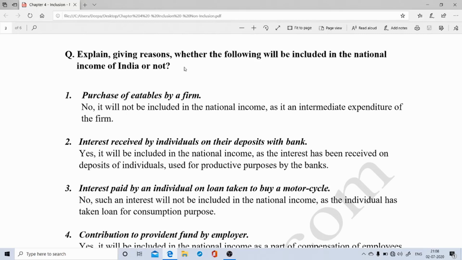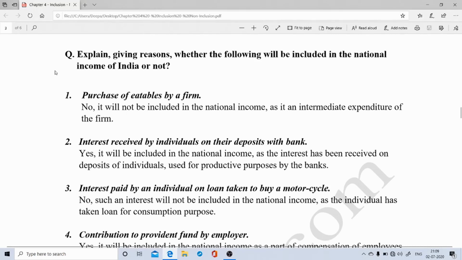So students, if you remember the equation, national income NNPFC is equal to NDPFC, which is domestic income, plus NFIA. From this equation itself, it is very clear that national income includes the income which is generated within the domestic territory, and it also includes the income which is earned by the residents of a country from abroad. So let us take a few examples and discuss this concept.